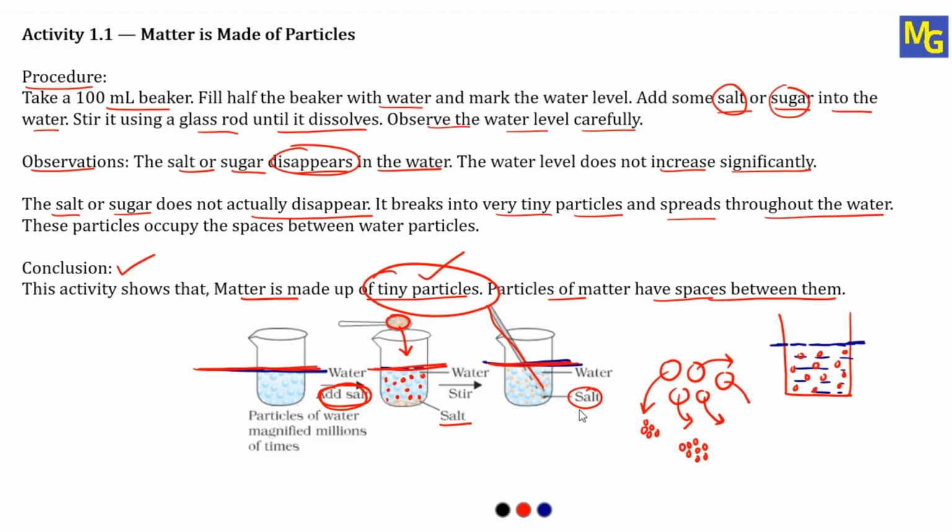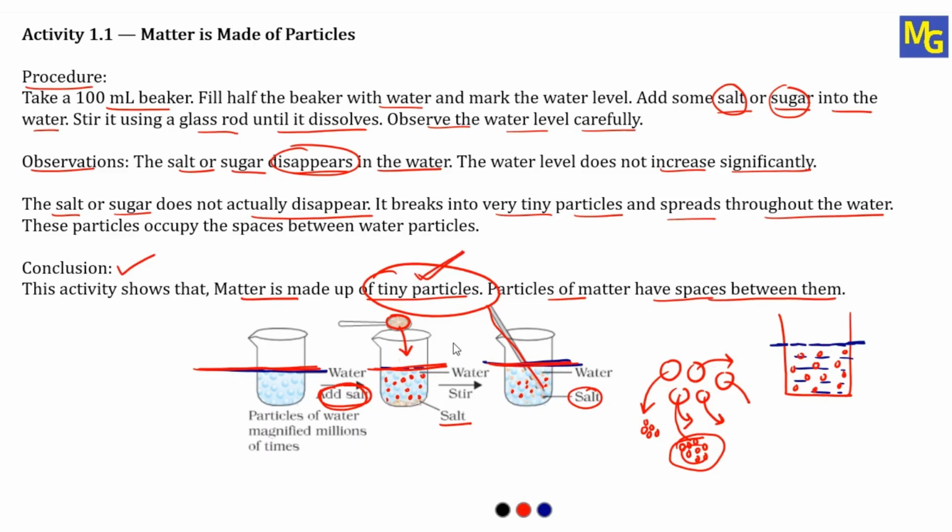Then where did those salt and sugar molecules go? There is no magic. It has not disappeared. Then what happened? Salt or sugar has broken into small particles like this, and these small particles of salt and sugar have occupied the space which is present in between the water molecules. So it proves that matter is made up of very tiny particles.